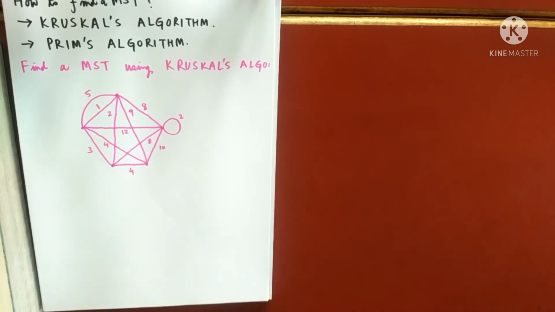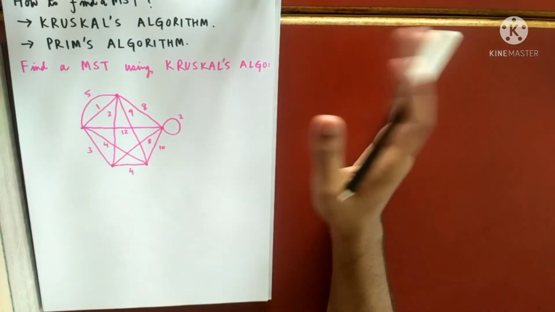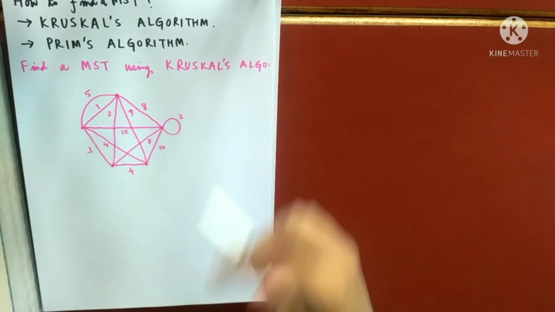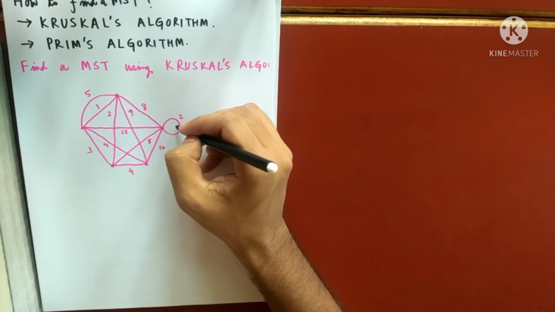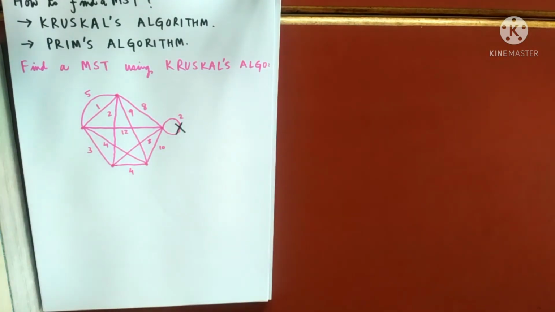The first step of the algorithm is to remove all the loops. Definitely your tree does not contain any loop, so loops should not be taken into consideration. So we will remove this loop. You can draw the graph again without this loop. This will not be required by us, right? Because in trees we know there cannot be any loops. Similarly, remove all the parallel edges having the more weight.